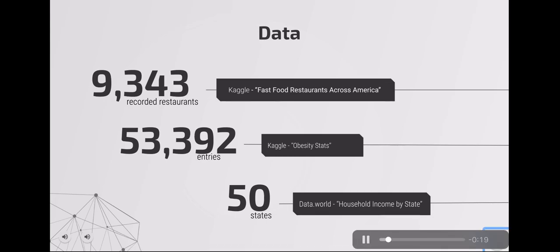Because we had difficulty finding sufficient data, our group had to change our original idea of comparing fast food and regular restaurants to the economy to an analysis focused more on fast food and obesity rates. Specifically, our group analyzed the state obesity rate in comparison to the number of fast food restaurants, age, ethnicity, and income of the population using data from Kaggle and data.world.